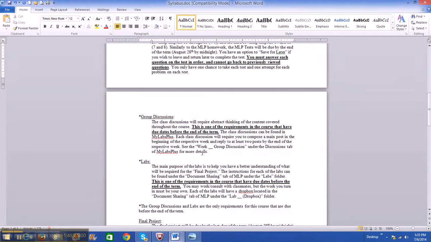And the asterisk, notice there's an asterisk with the labs. We'll get to that in the next video. Asterisk represents the group. Well, it says right here, the group discussions and labs are the only requirements for the course that have due dates before the end of the term. So everything else besides group discussions and labs will be due at the end of the term.